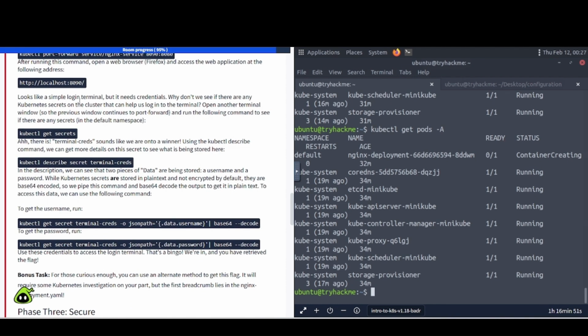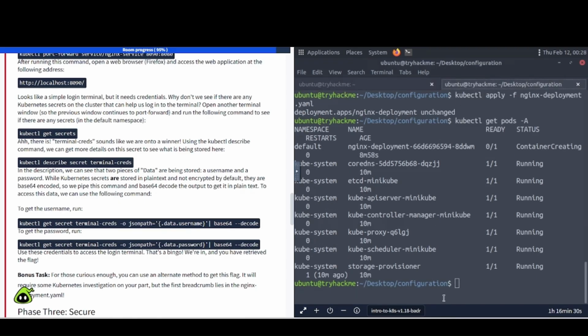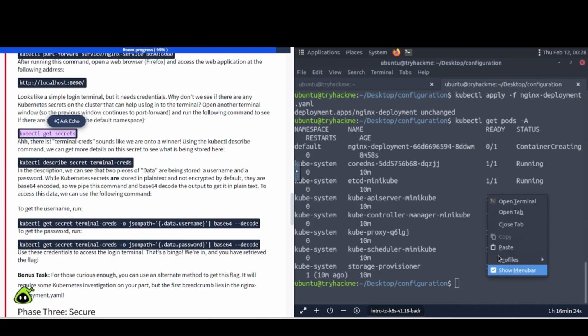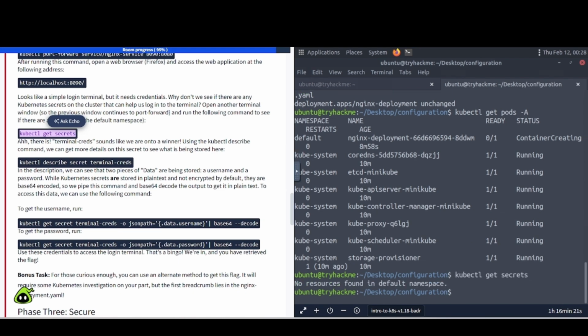So this looks like a simple login terminal, but it needs credentials. Why don't you see if there's any in the Kubernetes secret on the cluster that can help us log into the terminal. Open another terminal window, go to the previous window, continue to port forward, and run the following command to see if there are any secrets in the default namespace. Okay, I guess we can go ahead and try that, but I doubt it's going to work. But let's see here. All right, so let's just paste that in there.